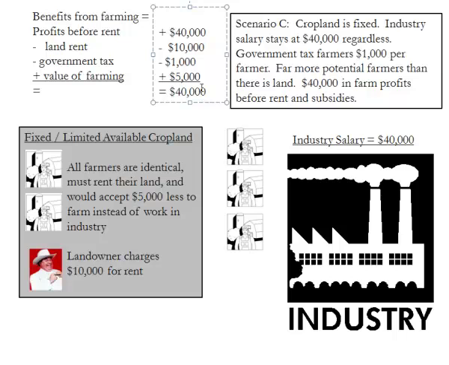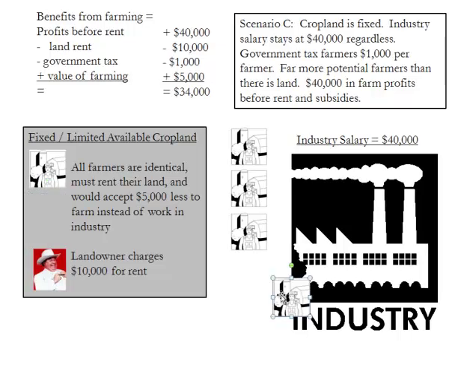But the value of farming is $5,000. So the benefit they get from farming is $34,000. This is less than the industry salary of $40,000. So, whereas before people left industry to farm, now because farming is less desirable, people are going to leave farm and go work in industry. And because we're assuming all farmers are identical, if land rent doesn't change, all these farmers are going to leave and go to the industry.